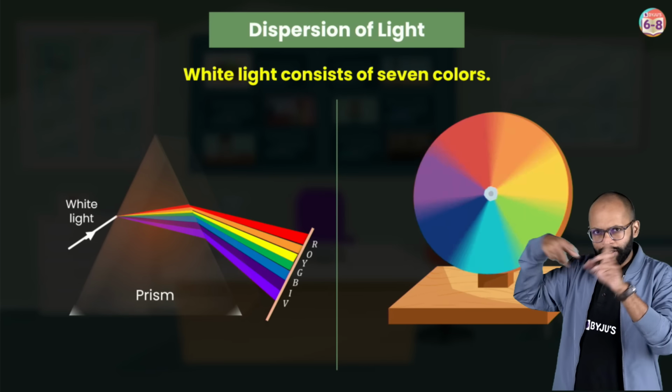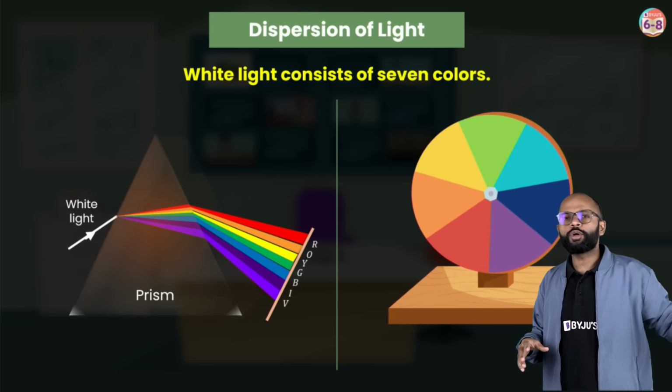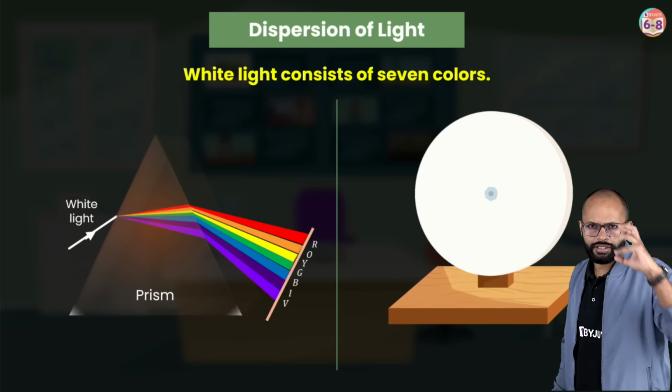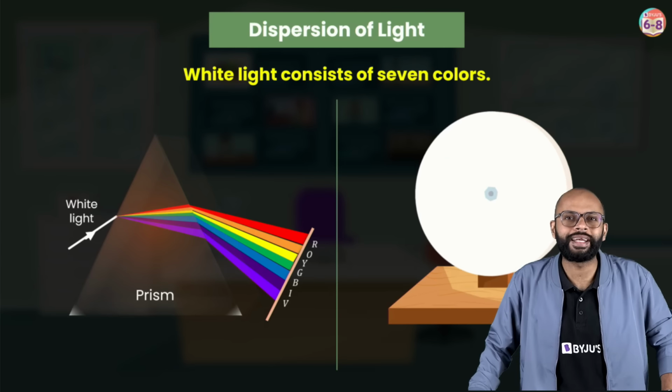If you draw 7 colors on a Newton's disk and you make it rotate very, very quickly, you won't be able to realize that these were different colors. It will look like the whole disk was one color, and it will give a slightly whitish color, right? So this is an activity you can do to prove that 7 colors constitute white light.